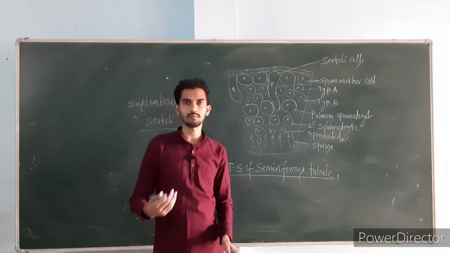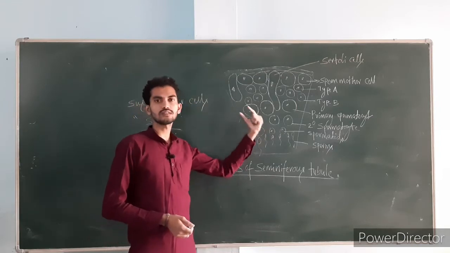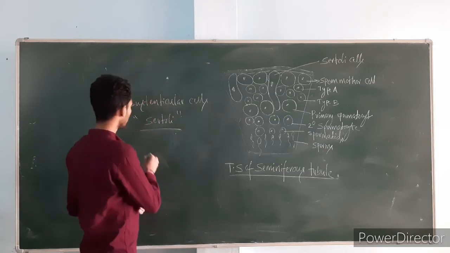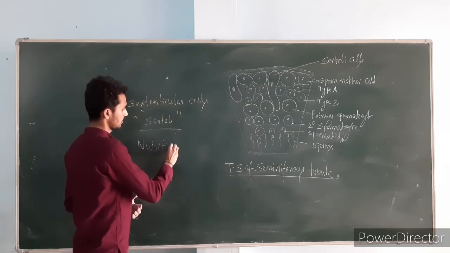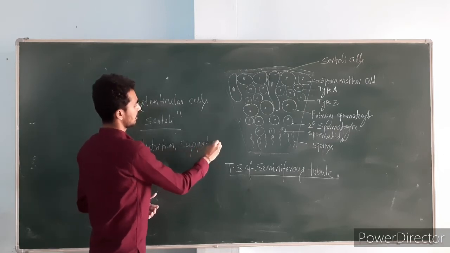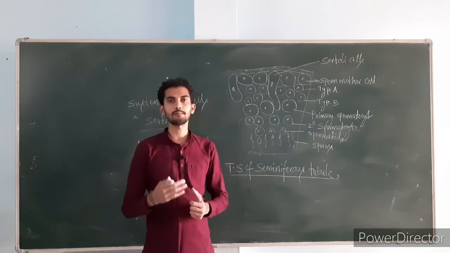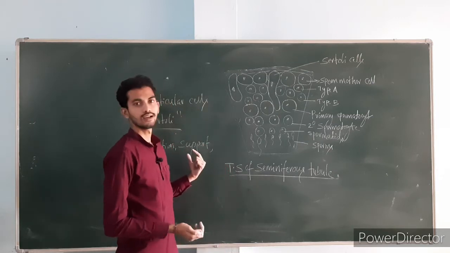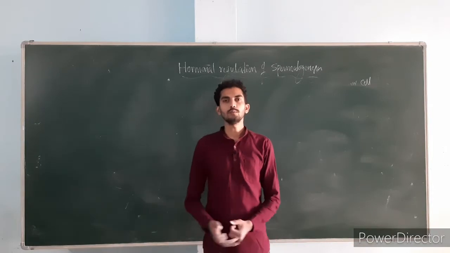They play a very crucial role. Their function is to support the developing spermatids and provide nutrition to them. They also do phagocytic activity. Phagocytic activity means they will engulf the dead cells.